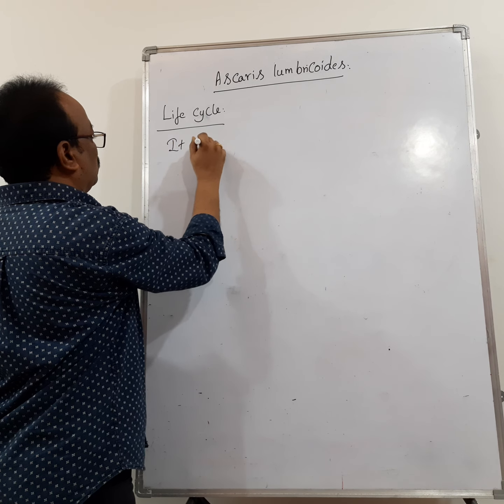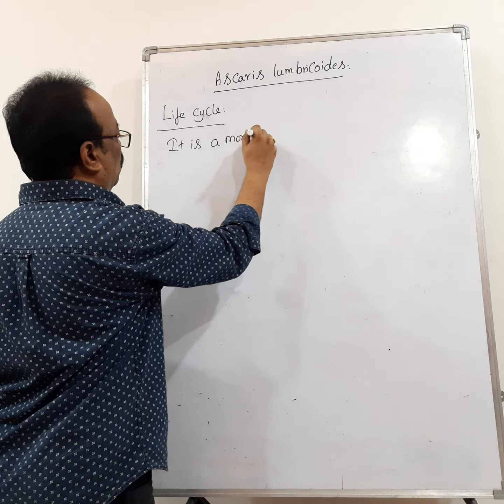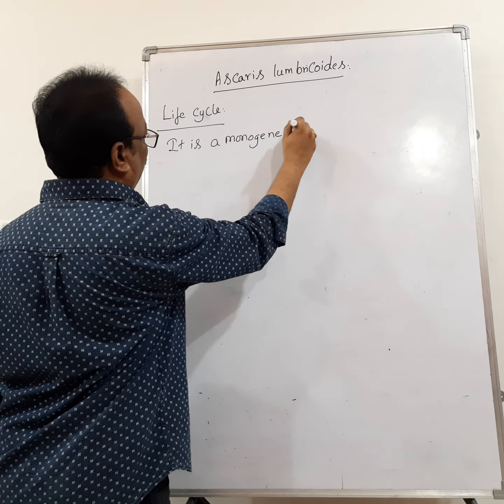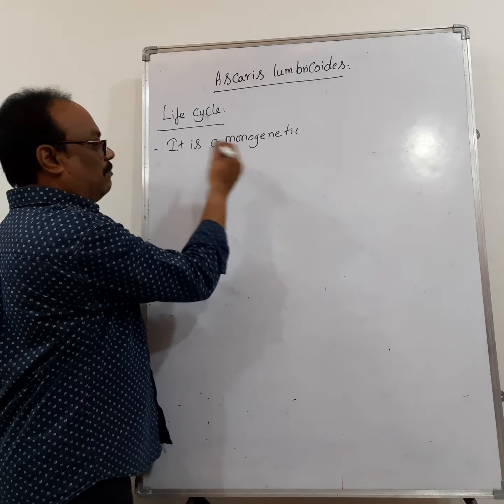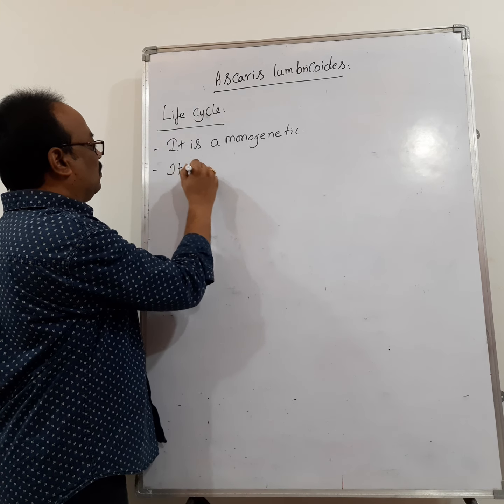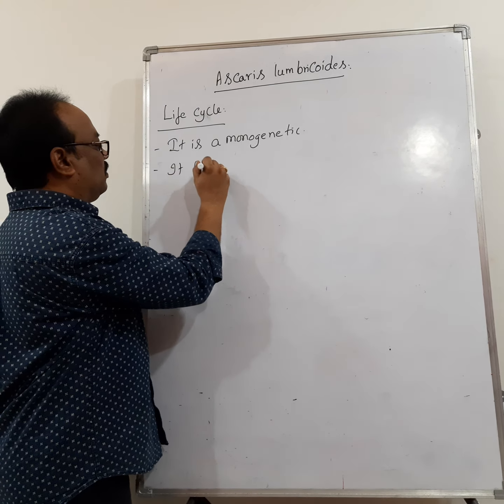So it is a monogenetic parasite. Monogenetic means what? It completes its life cycle in only one host, right? That is the man. Then it lives in the small intestine of man. Right? Then the female worm lays 2 lakh eggs per day.